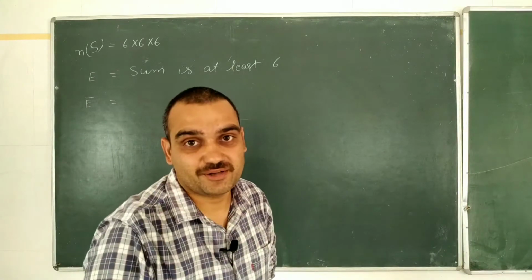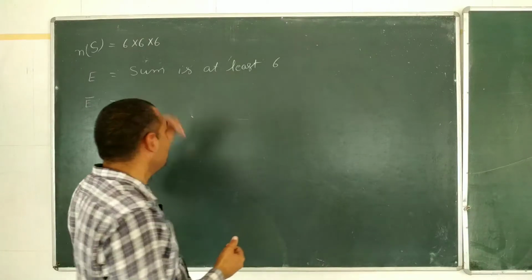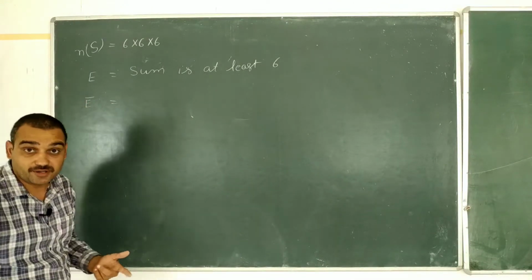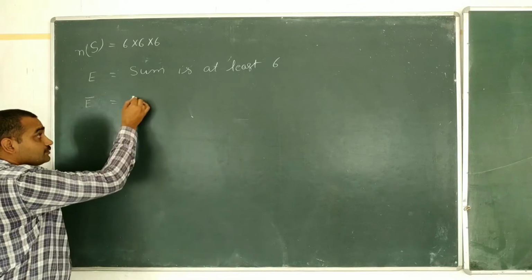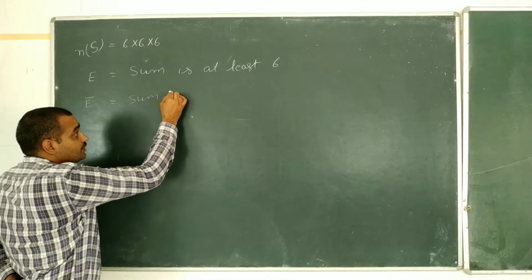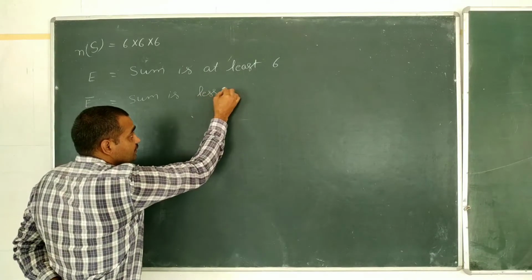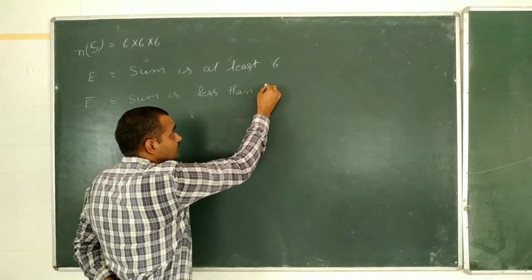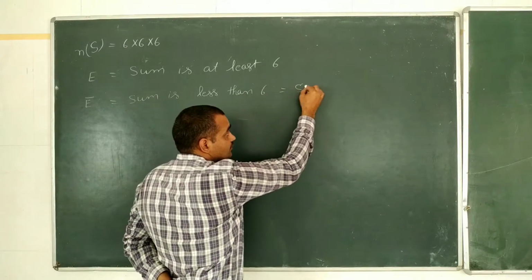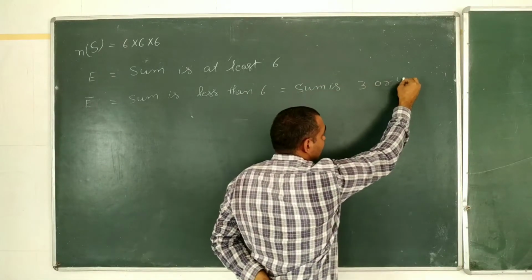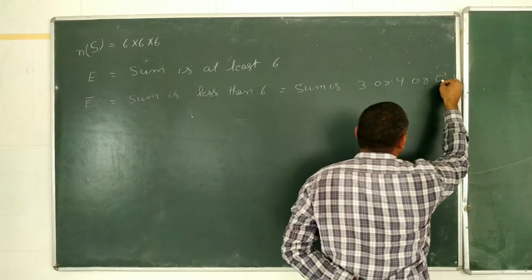That will be a smaller event, and we can calculate the probability of E if we can calculate the probability of E bar. And E bar is sum less than 6. That is, sum is 3 or 4 or 5.